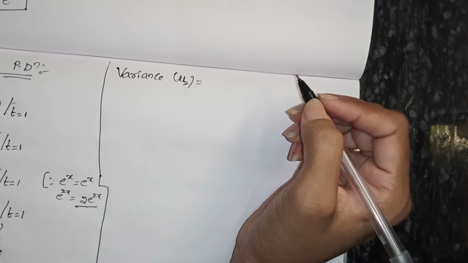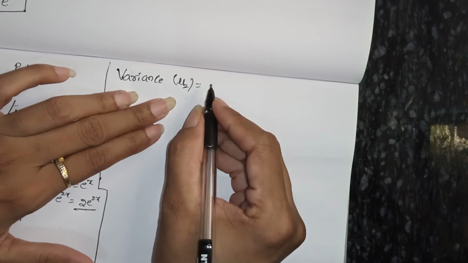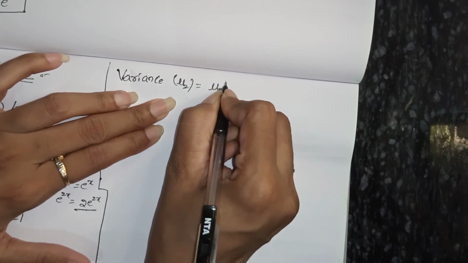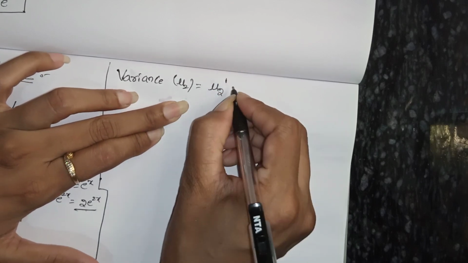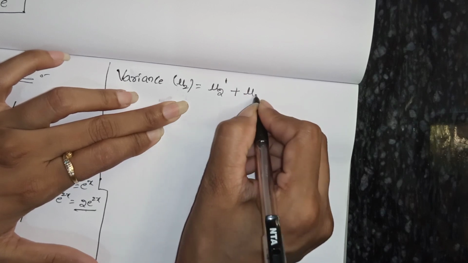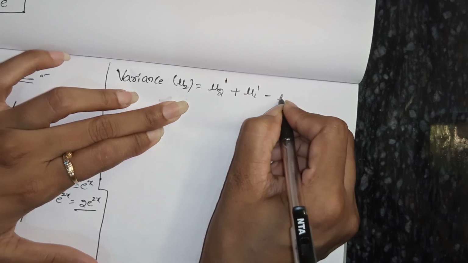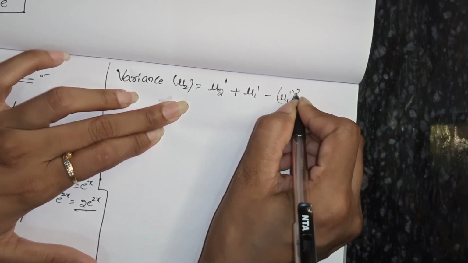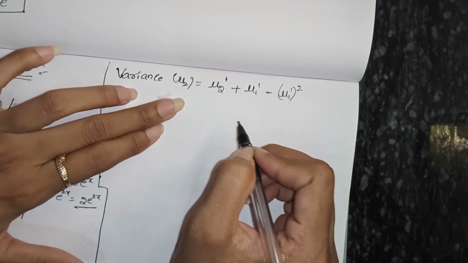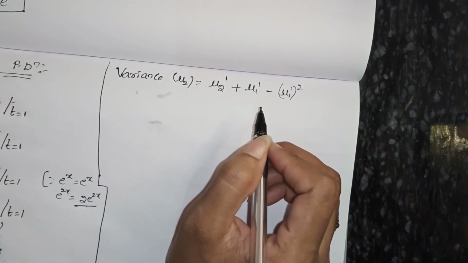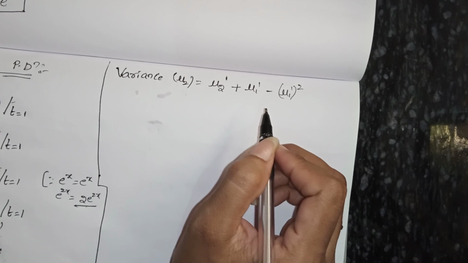But the probability generating function variance formula is different. That is mu 2 dash plus mu 1 dash minus mu 1 dash whole square. So this is the variance formula in probability generating function.